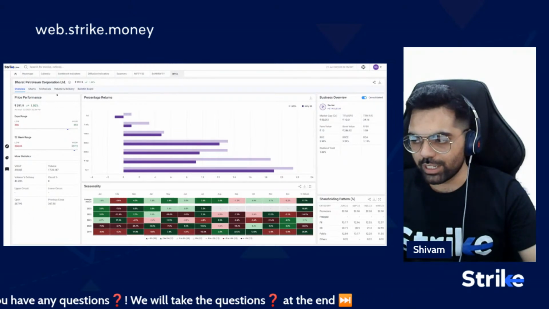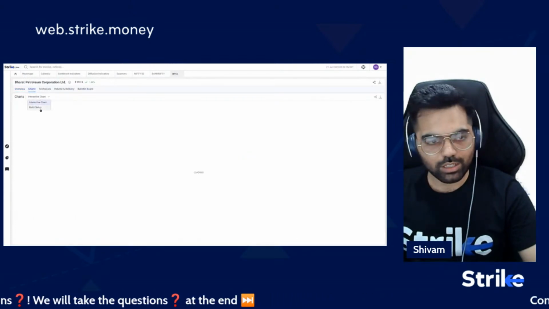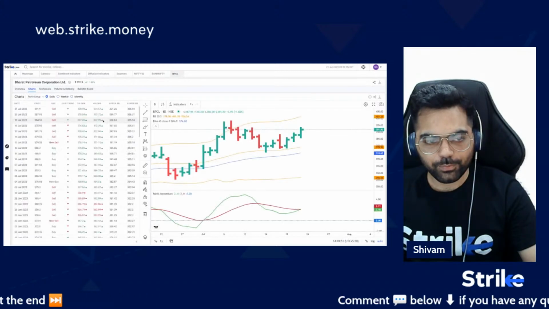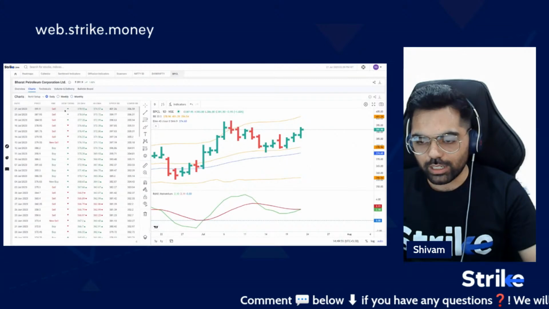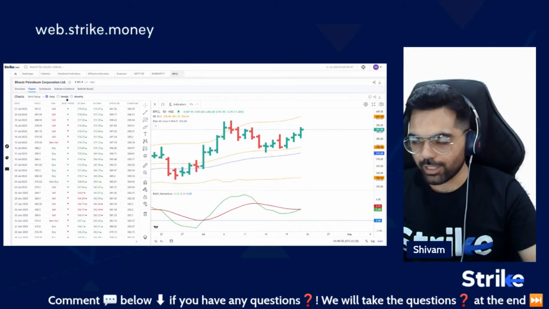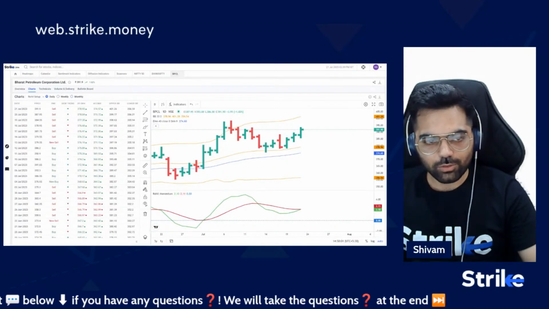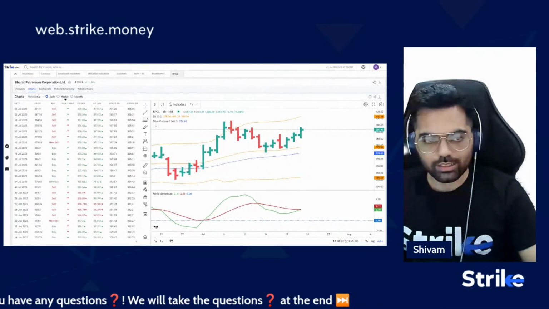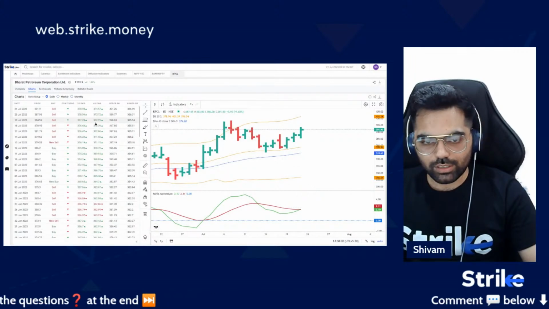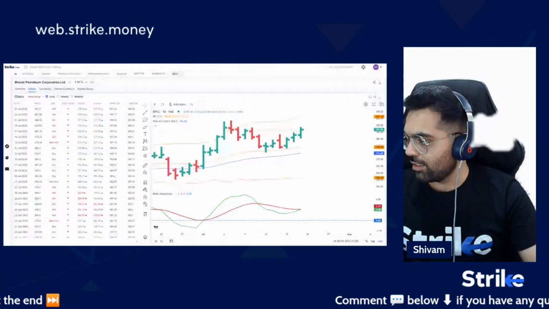You can go to charts, and in the drop down you see Rohit setup. Now you're at the setup for that particular stock, and within that you can also switch between daily, weekly, and monthly time frames. And very shortly we are going to add an hourly time frame as well in the screens, so you can manage your positions even better.